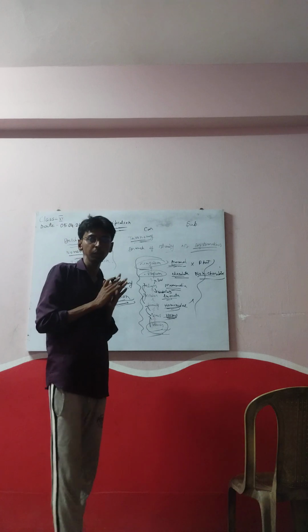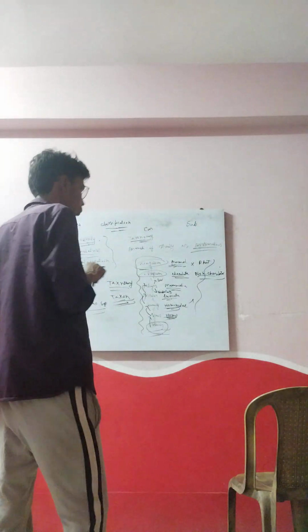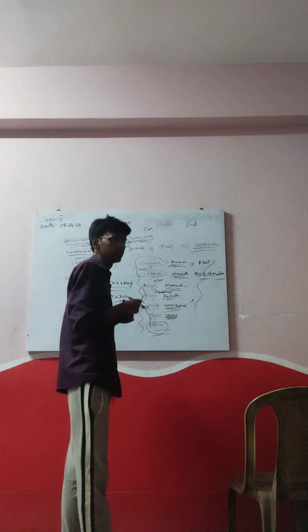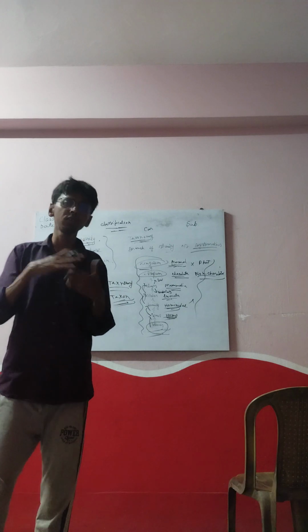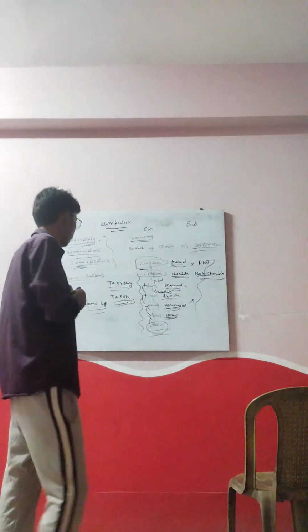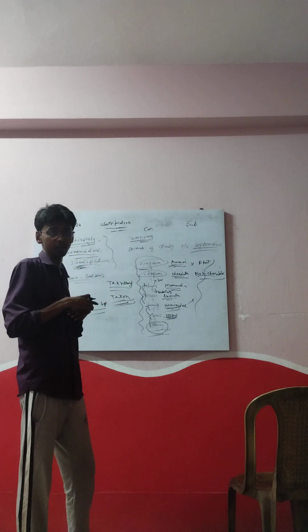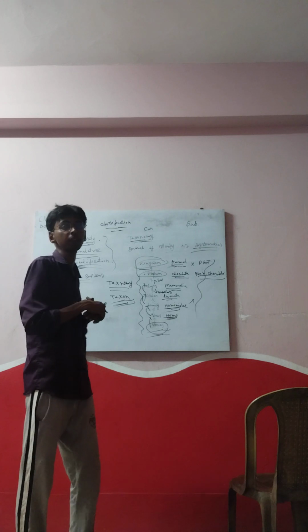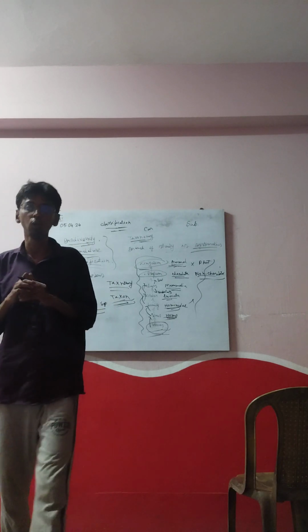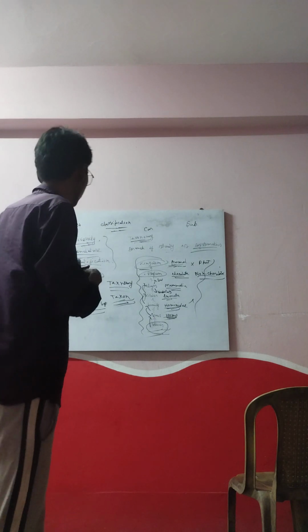But what is the scientific name? Suppose mango is known by different names in different countries and different languages. In English it is mango, in Hindi it is different, in Bengali it is different. But in case of science, it is universal. There is a scientific name, that is Mangifera indica. Mangifera indica is the scientific name of mango. That's why it is universally accepted. That is the scientific name.